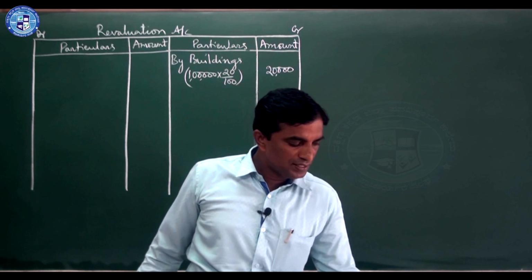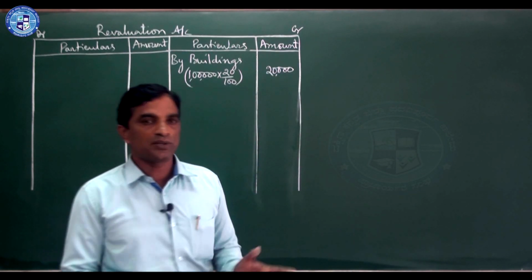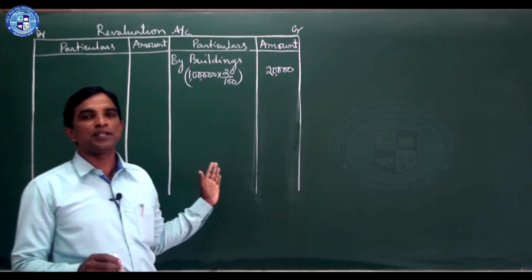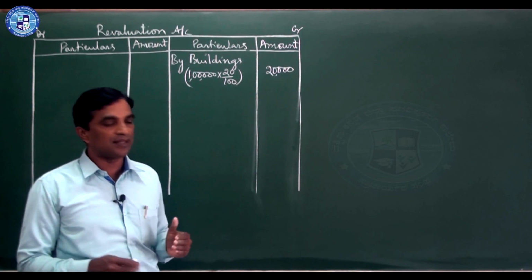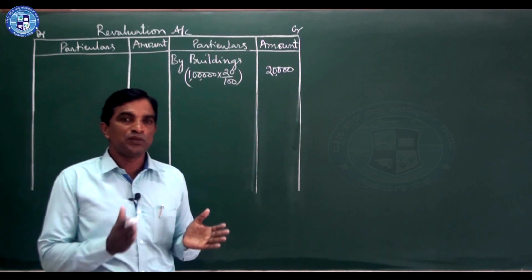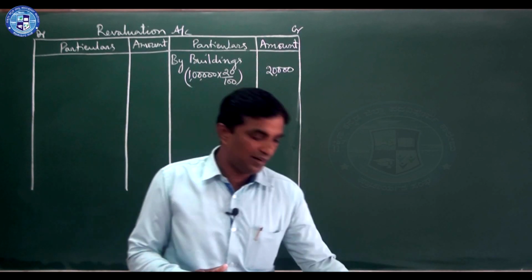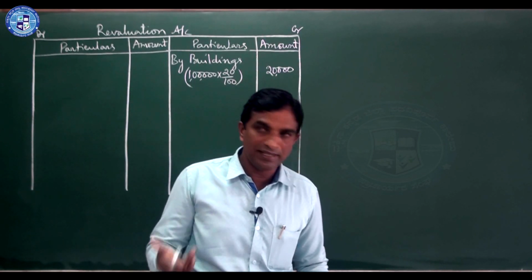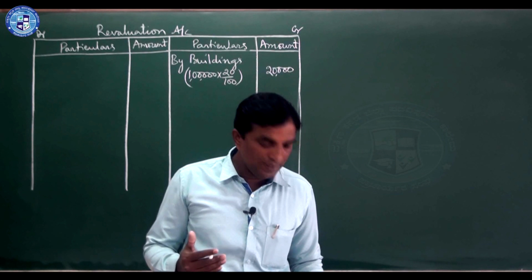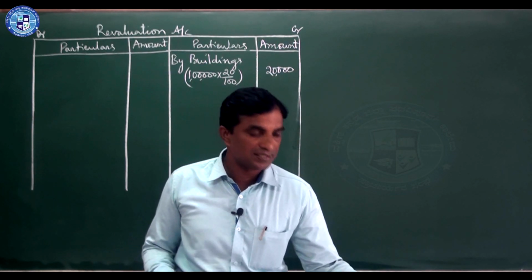Provision for bad debts to be increased to 15% on debtors. So I told you, here provision for bad debts is to be increased to 15%. In such a case, you should see what is there in the balance sheet. In the balance sheet, already 20,000 debtors are there, less PBD 1,000, that is 5% already they have created.